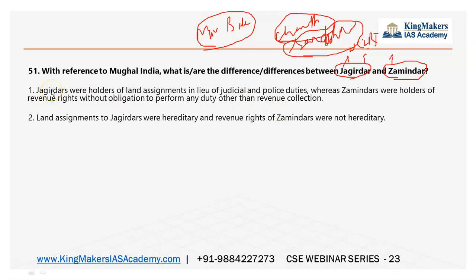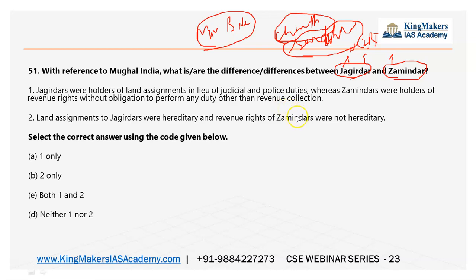Here, Jagirdars were holders of land assignments in lieu of judicial and police duties, whereas Zamindars were holders of revenue rights without obligation to perform any duty other than the revenue collection. As I said, I'll not be discussing the answers, but still there is a tricky thing. In a two statement question like this, on Jagirdars and Zamindars, think as an examiner. The examiner can confuse you by giving the right answer, or he can confuse you by alternating what is Jagirdar and what is Zamindar.